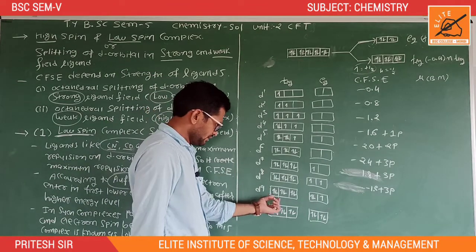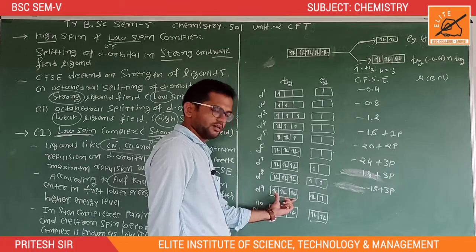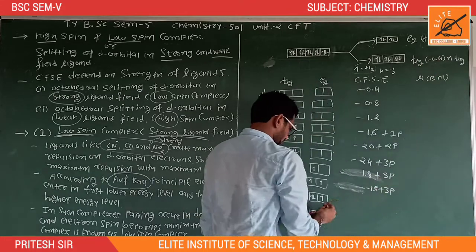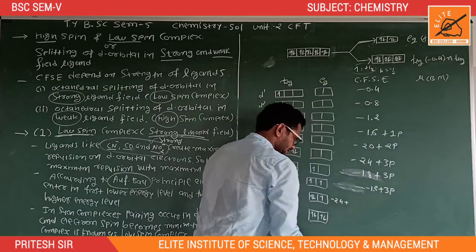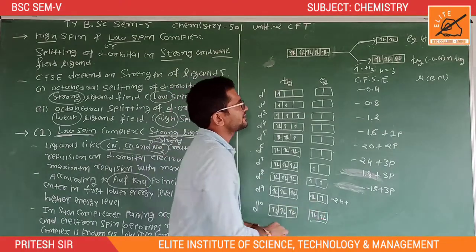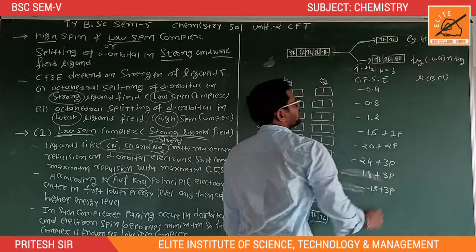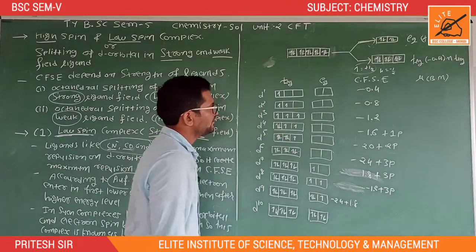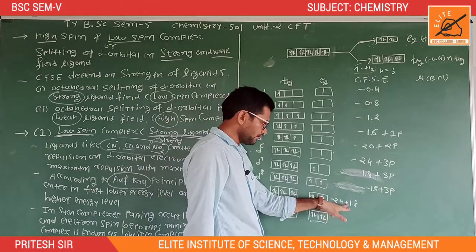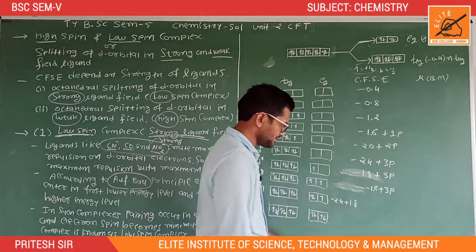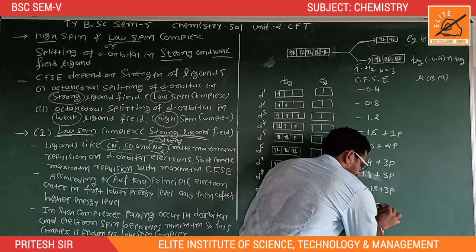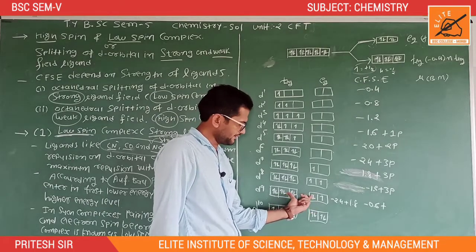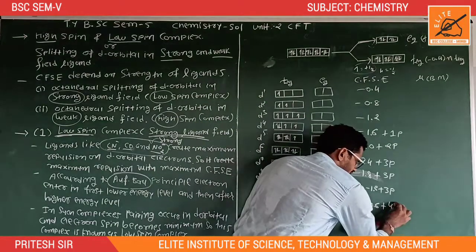And for d9, 6 electrons are present in t2g: 6 into minus 0.4 is minus 2.4, plus 3 electrons are present in eg. For 1 it is 0.6, for 3 it is 0.6 into 3 is equal to 1.8. So minus 2.4 plus 1.8 is equal to minus 0.6, plus the pairing energy; 4 suborbitals become paired, at that time the pairing energy is 4P.